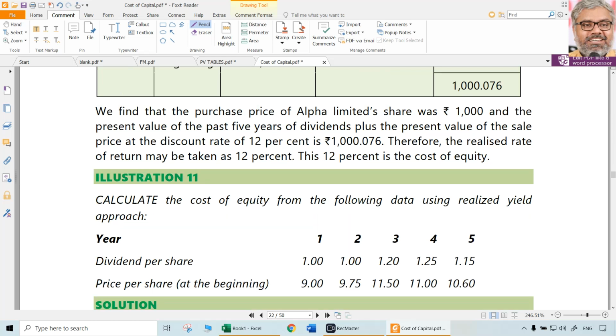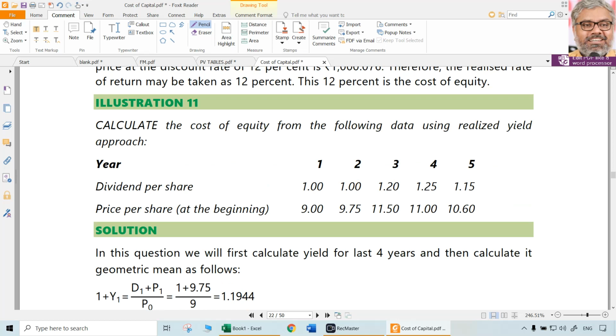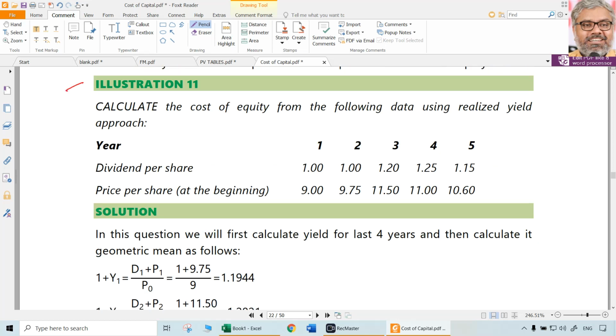In other words, simply, it is an IRR type of calculation. So at 12%, this is equaling to around 1000. So we can safely say 12% is the cost of equity in that particular example. That's it. Now look at this illustration number 11.